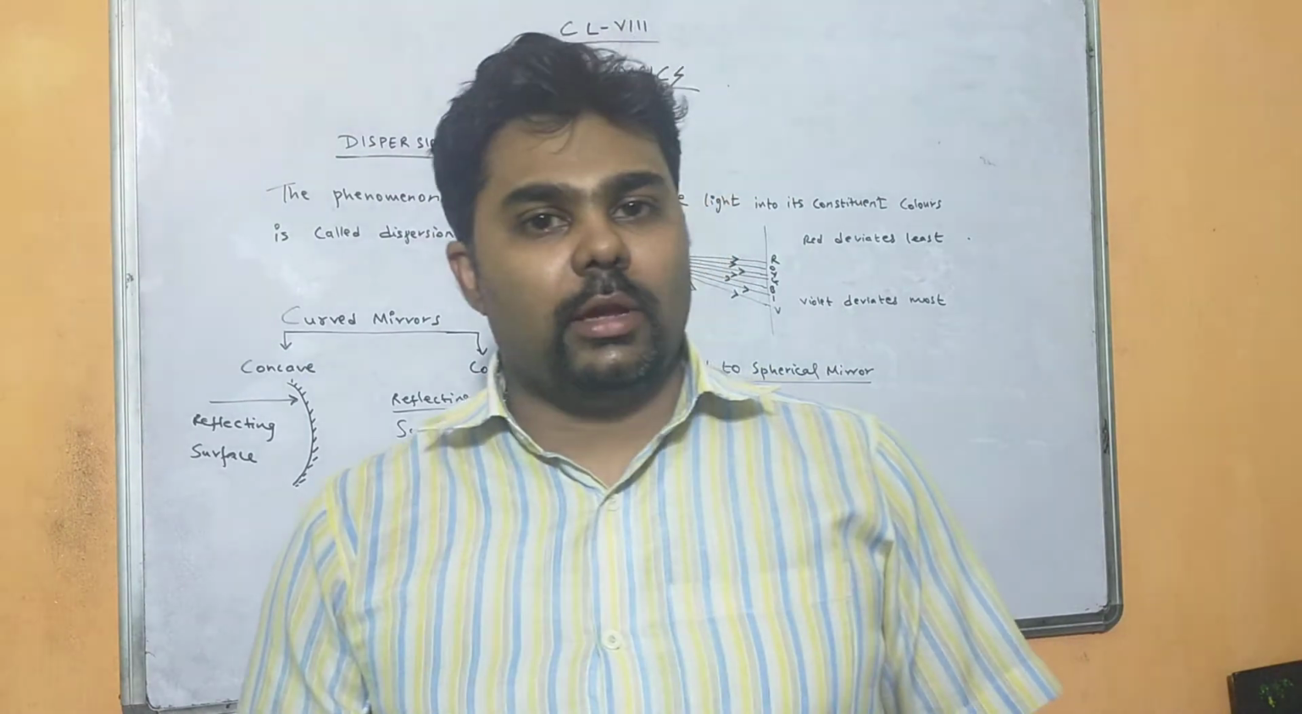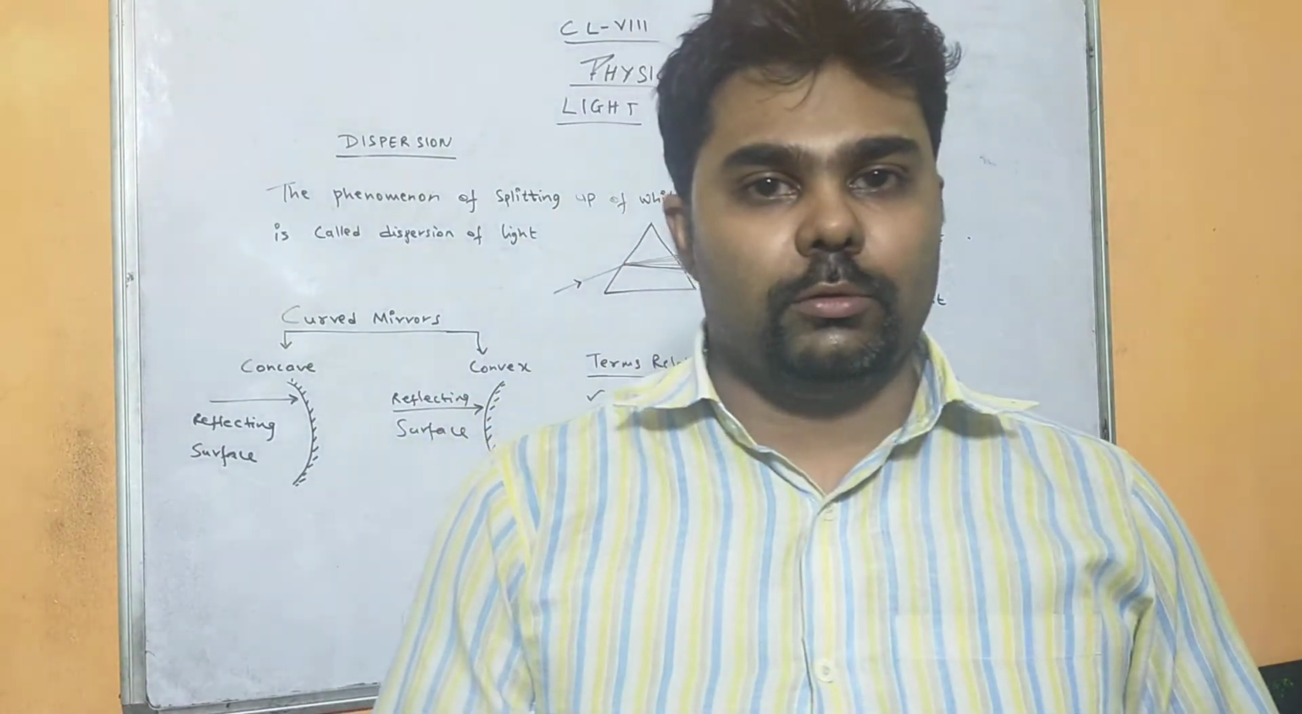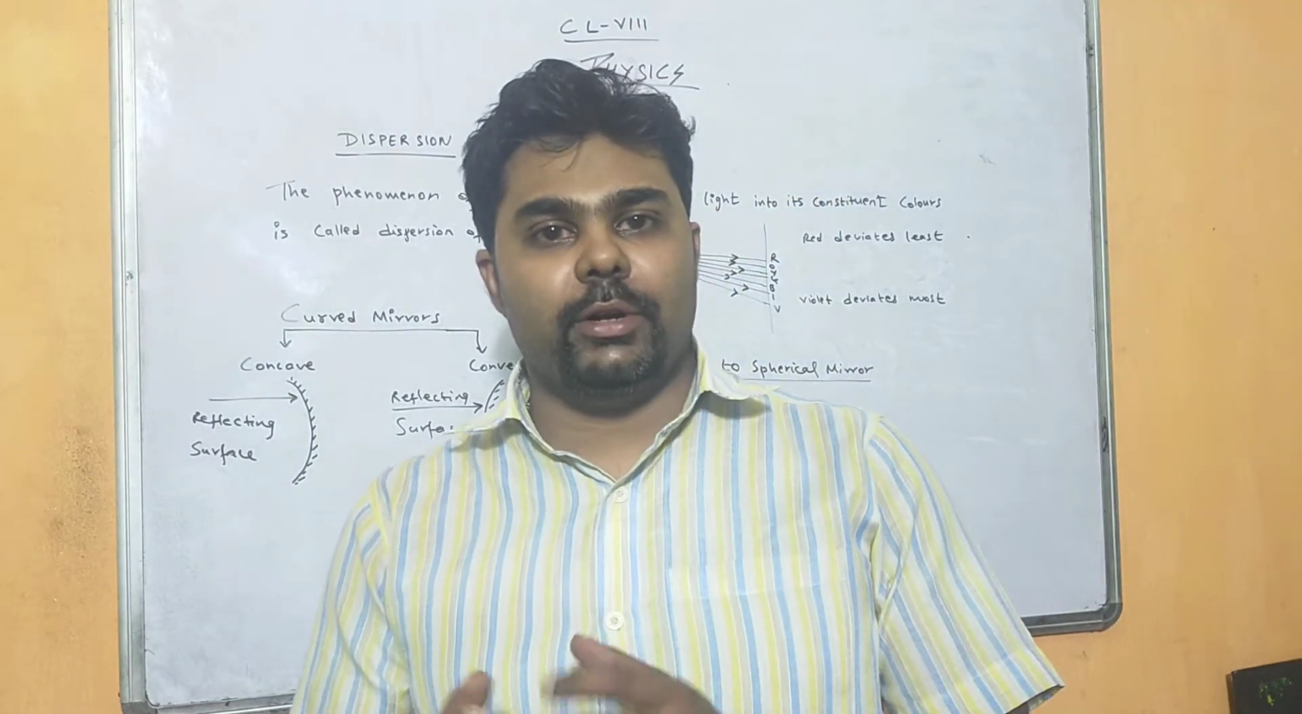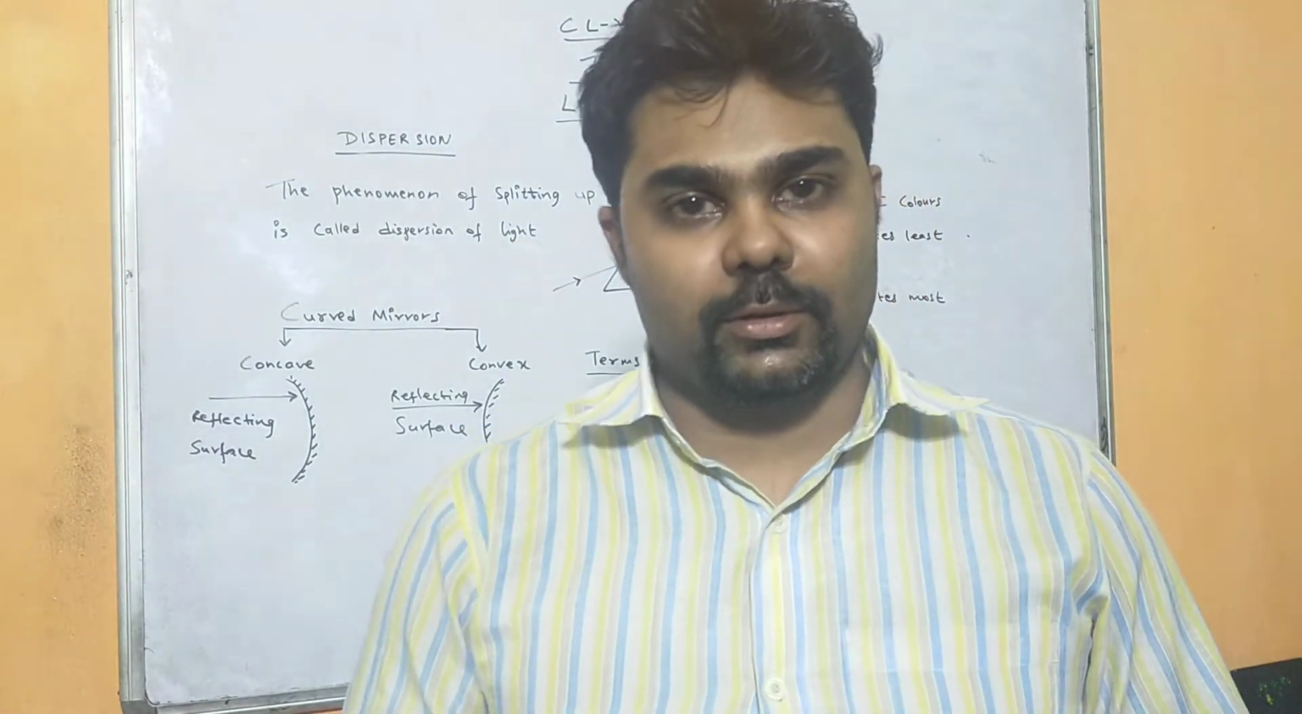This is the continuation video of the chapter light, that is refraction of light. In my previous class I explained what is dispersion of white light, that is, splitting of white light into 7 different colors is called dispersion.